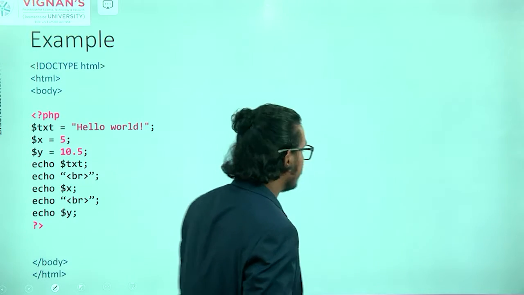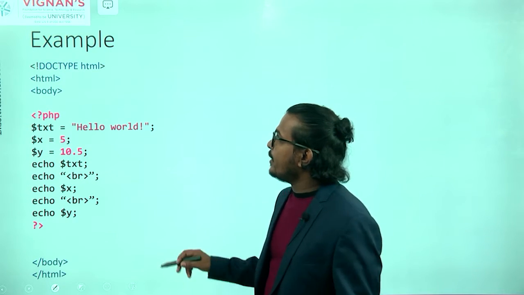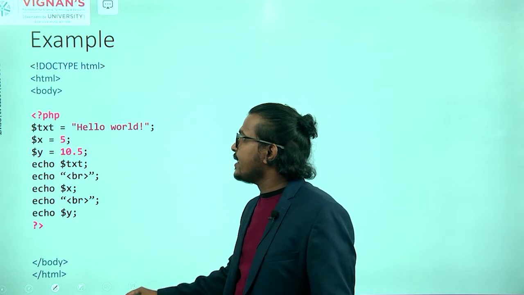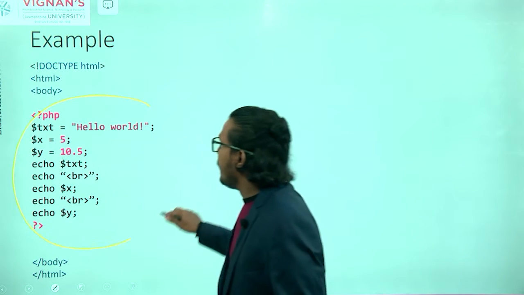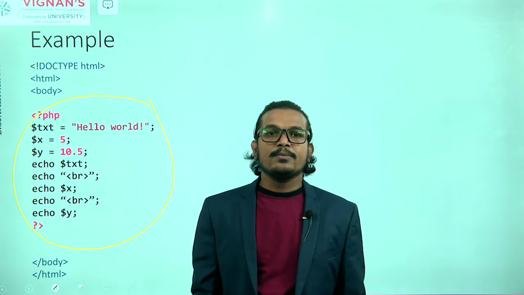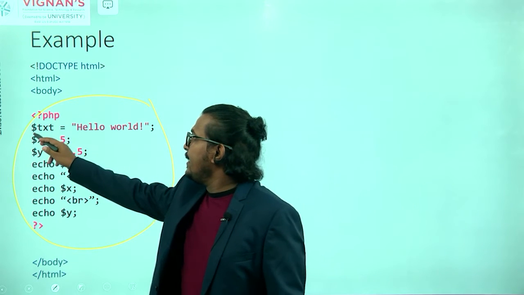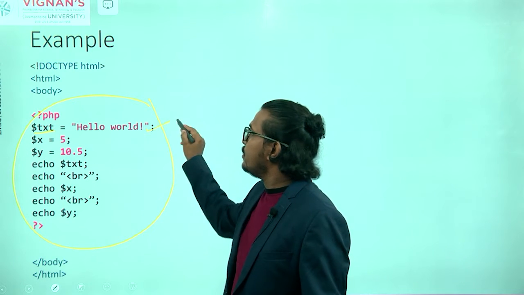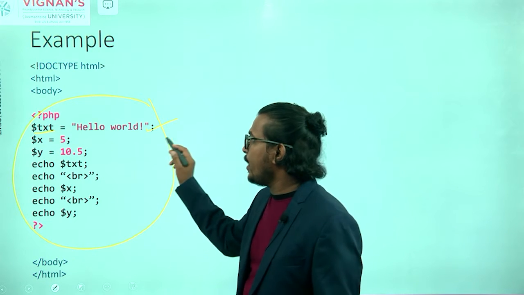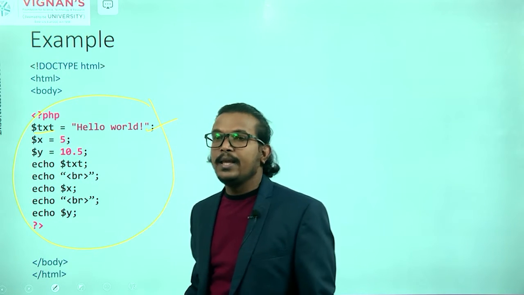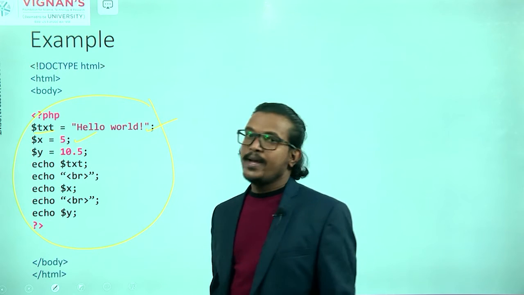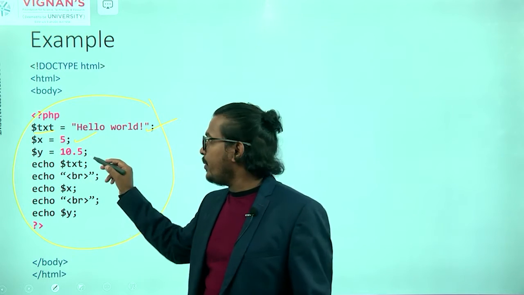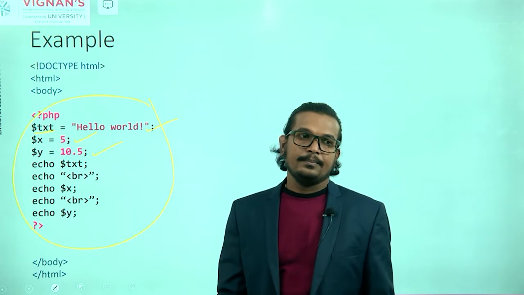Now we'll see one small example. Here we are writing HTML code, and inside that HTML code we are embedding our PHP script. First I am writing $txt equal to hello world. After that I am taking one more variable and assigning the value 5. After that I am taking another variable and assigning the value 10.5.